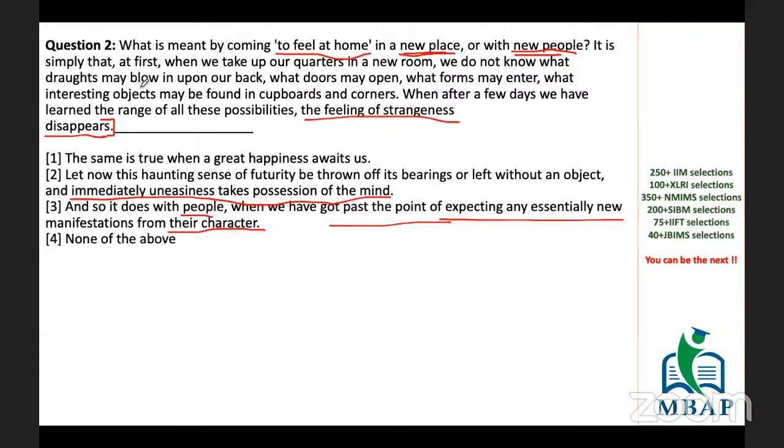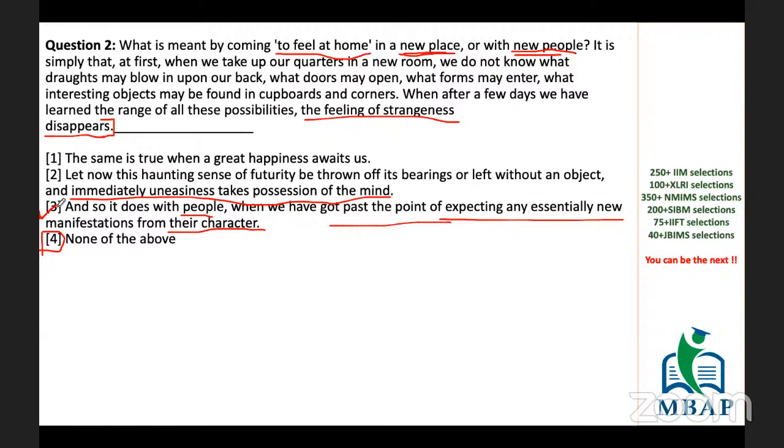Eventually you are expecting all new things. What will come out of the cupboard, what will I find here, what will I find there, what can come behind me, what can blow me off, and whatever we are coming up with. So same is happening here. No new expectation is there. So we can then say that we are talking about people also. So this one makes sense. None of the above cannot be, because we have already found an appropriate one. So if we go by the three options, the third one makes total sense.